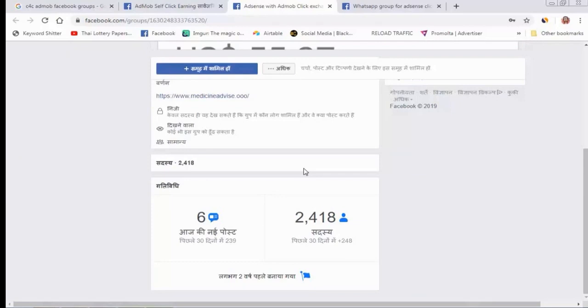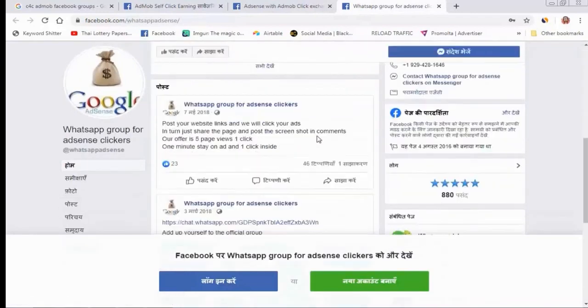You need to use their application on your mobile and find some high CPC ads. Which is a high CPC ad? For example, education, college, insurance, finance. These are all high CPC paying ads. So you need to find a high CPC ad. If you find one, you click on their AdMob ads. Once you click, they will get $1 to $2 CPC, and they are doing the same for you.